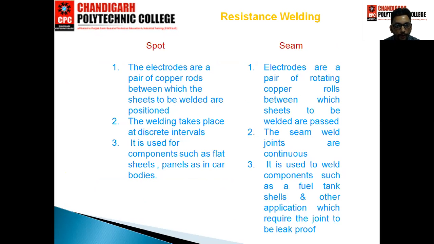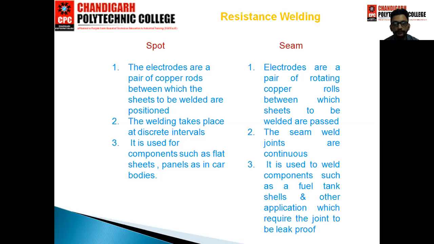So resistance spot welding, first point is the electrodes are a pair of copper rods between which the sheets to be welded are positioned. Second, the welding takes place at discrete intervals. Third, it is used for components such as flat sheets, panels, as in car bodies.